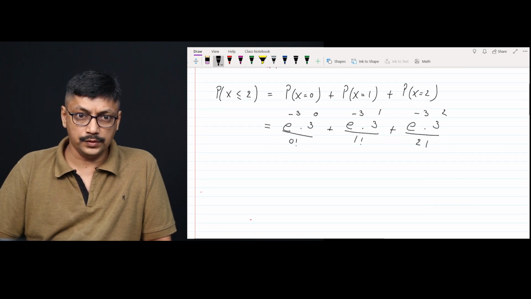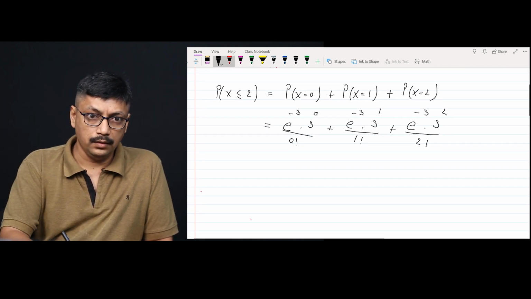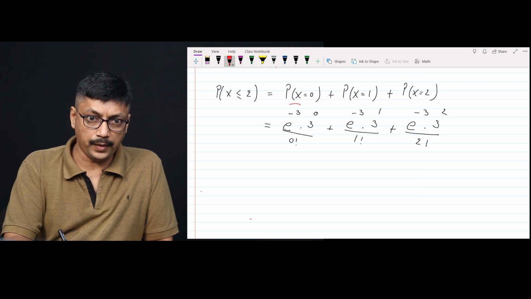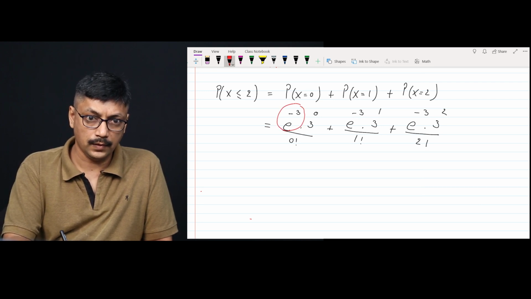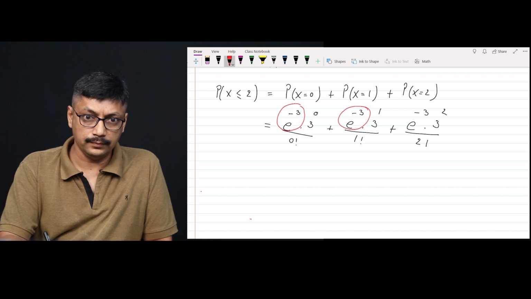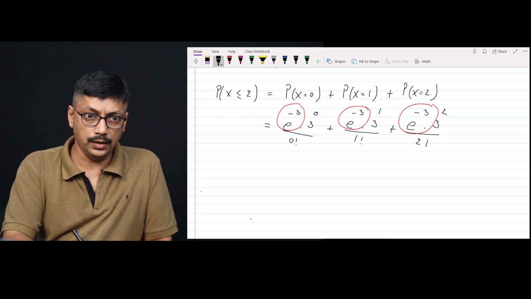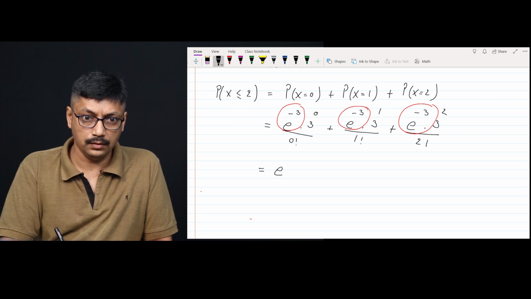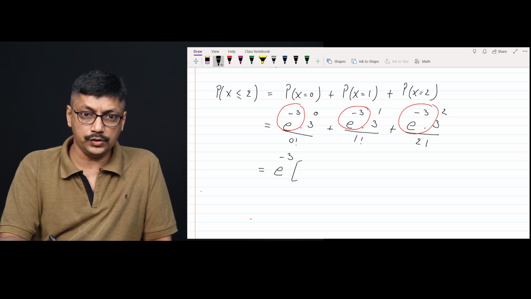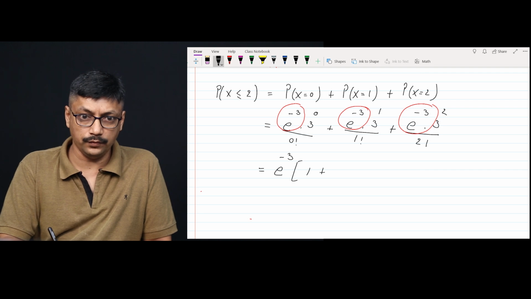In all three terms we have e raised to minus 3, so we can take it common. So e raised to minus 3 in bracket: anything raised to 0 is 1, 0 factorial is 1, 3 raised to 1 is 3, 1 factorial is 1, 3 square is 9, 2 factorial is 2.